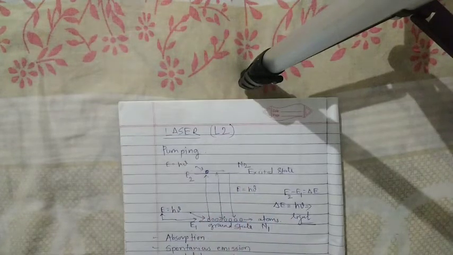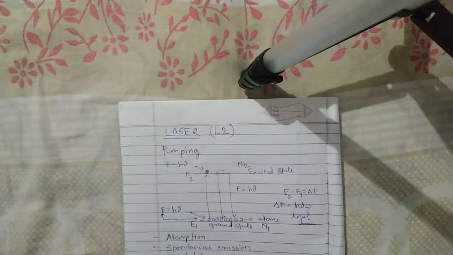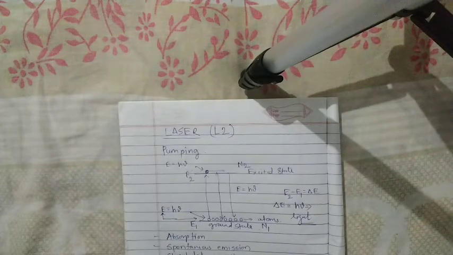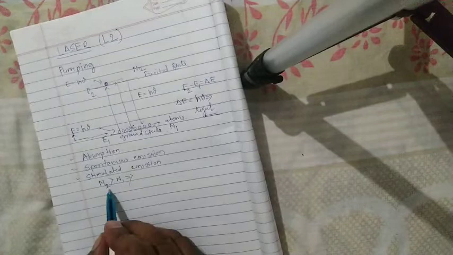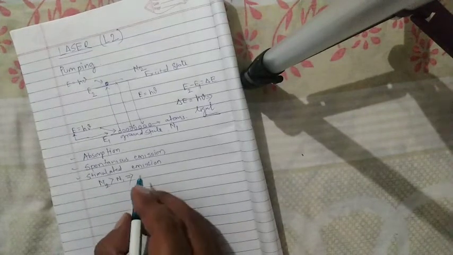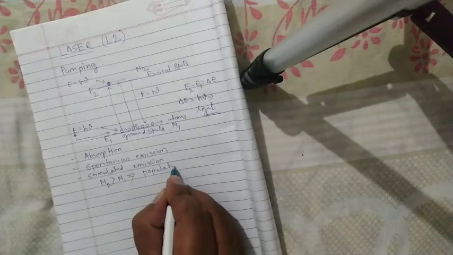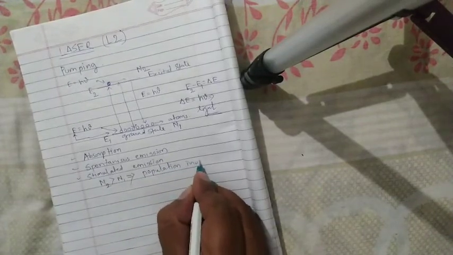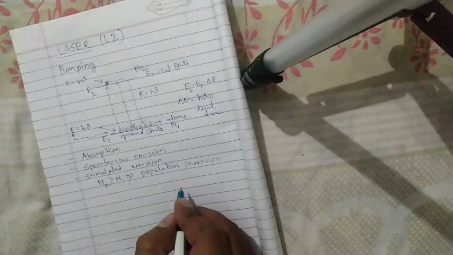And let us assume n2 is greater than n1, that means the number of atoms in the excited state is greater than the number of atoms in the ground state. This state is called population inversion.